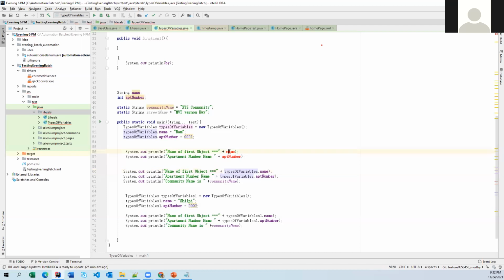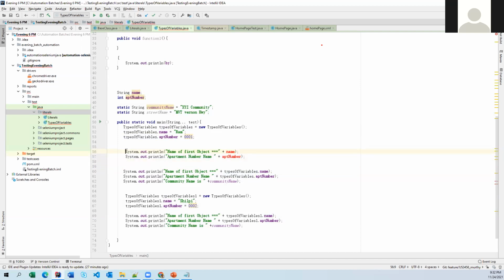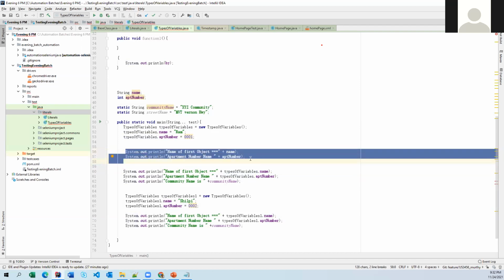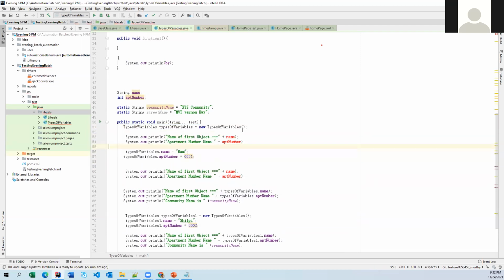So directly these variables I cannot access from the static area. To access from the static area, we have to use that particular class object. Then only we can access. Now let me do one thing. Before initializing, let me access this name and apartment from the static area by calling an object.